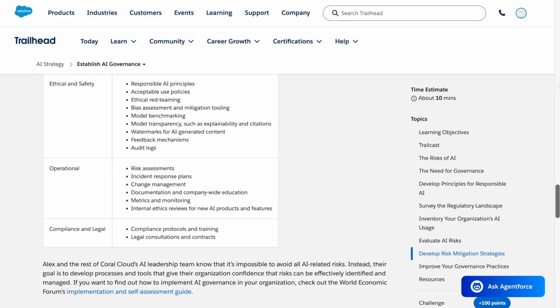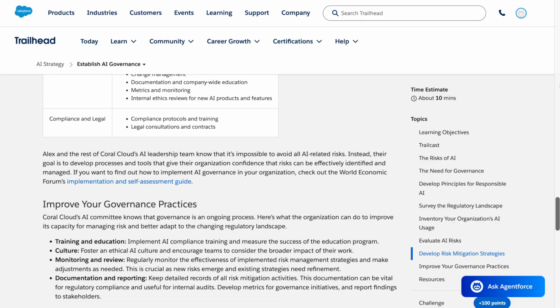all AI-related risks. Instead, their goal is to develop processes and tools that give their organization confidence that risks can be effectively identified and managed. If you want to find out how to implement AI governance in your organization, check out the World Economic Forum's Implementation and Self-Assessment Guide.